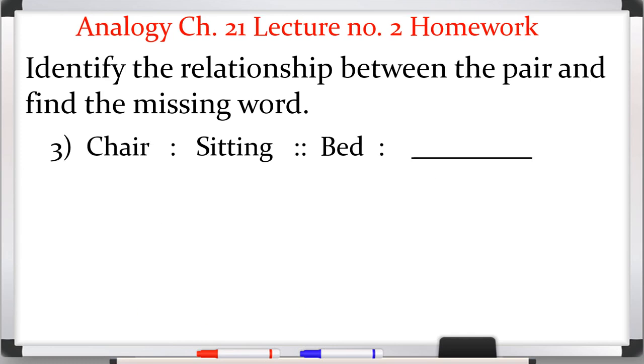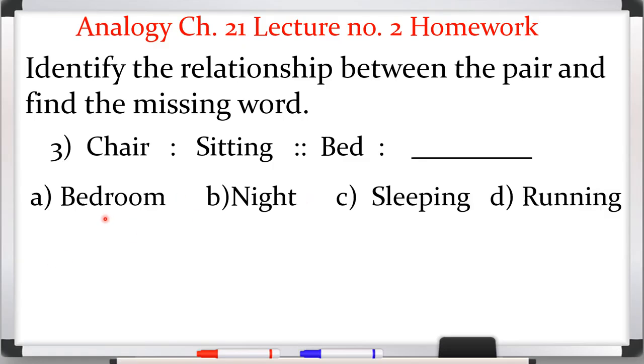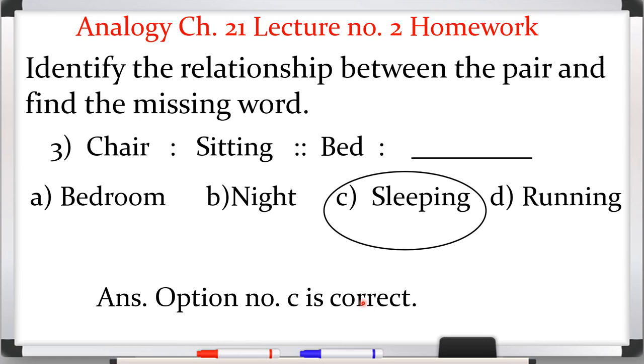Question number 3, it is given chair, sitting, bed, dash, and options are A bedroom, B night, C sleeping, D running. So beta, here we use chair for sitting. हम chair पे क्या करते हैं, बैठते हैं. So as it is we have to put the relationship here. तो bed पे हम क्या करते हैं, sleep करते हैं, सोते हैं. So here option number C is correct, sleep. And here we will write the answer that option number C is correct.